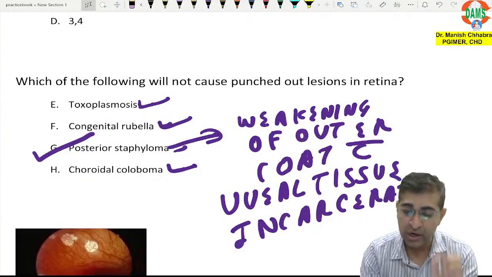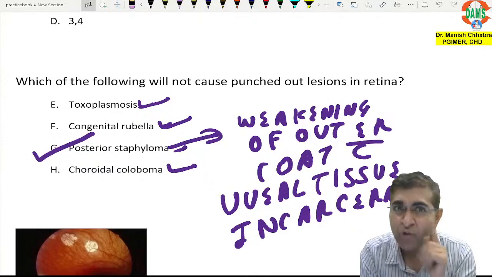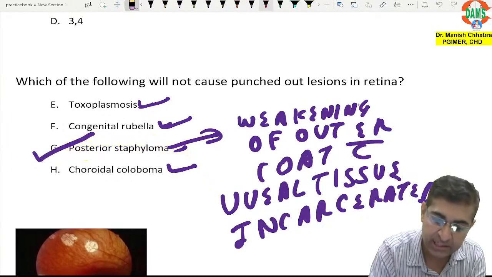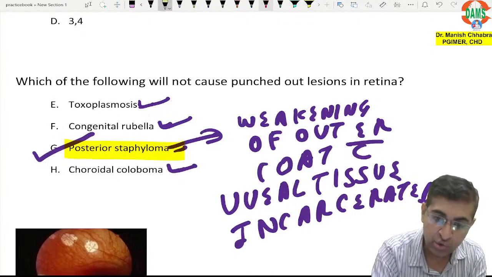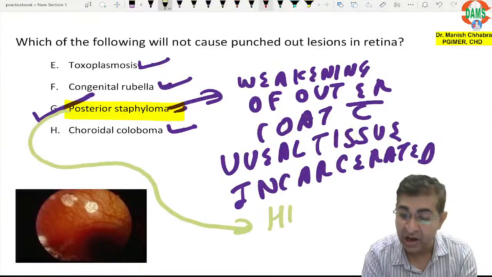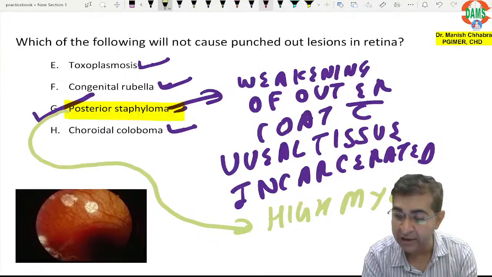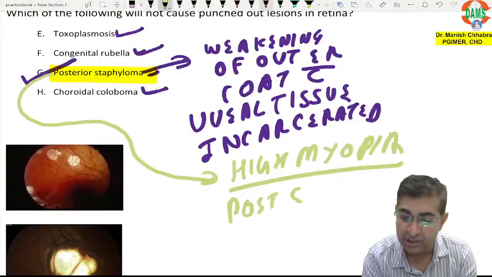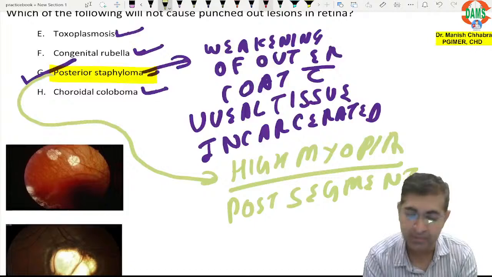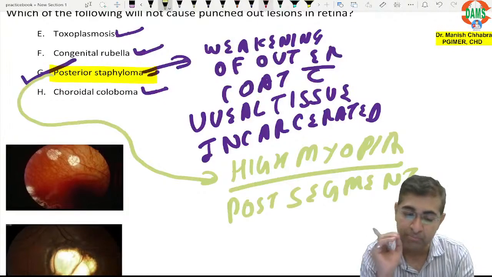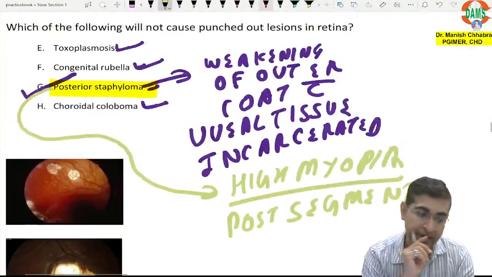Okay, so can you tell me one important cause of posterior staphyloma? Yes, boys and girls, waiting for you to answer. So one important cause of posterior staphyloma is high myopia, and this posterior staphyloma is mostly present in the posterior segment. Very good, Dr. Divyamsu. So posterior staphyloma. Okay.